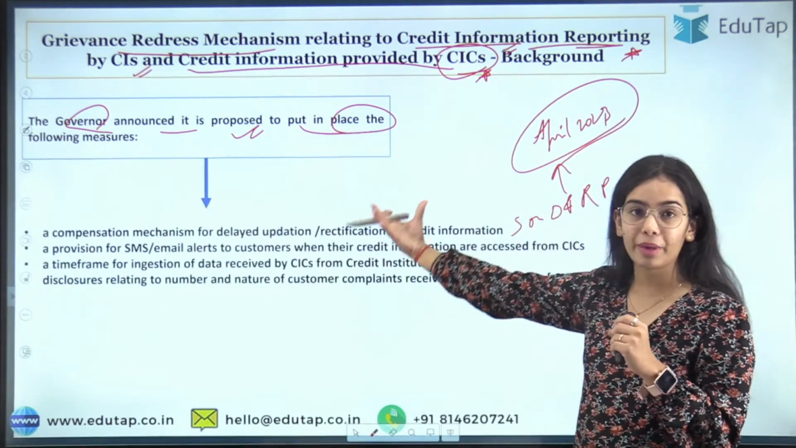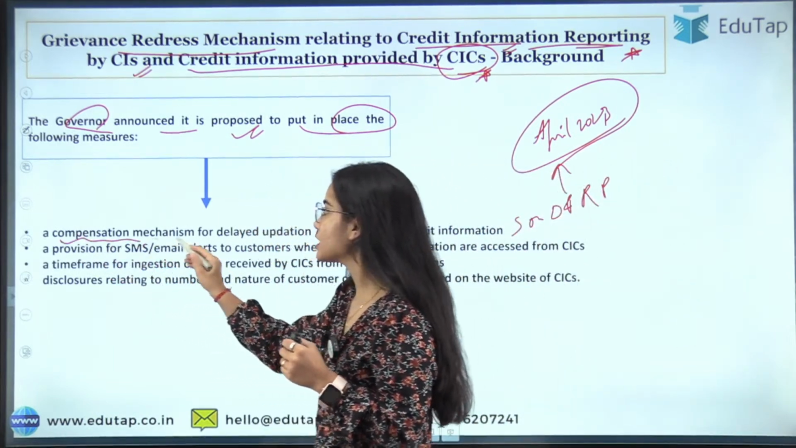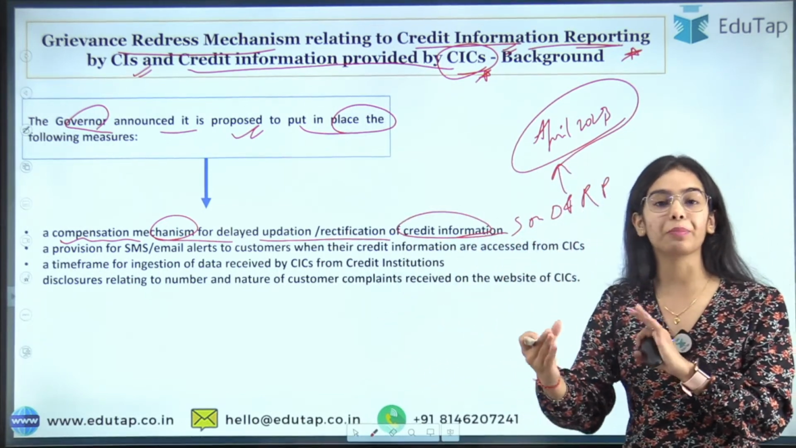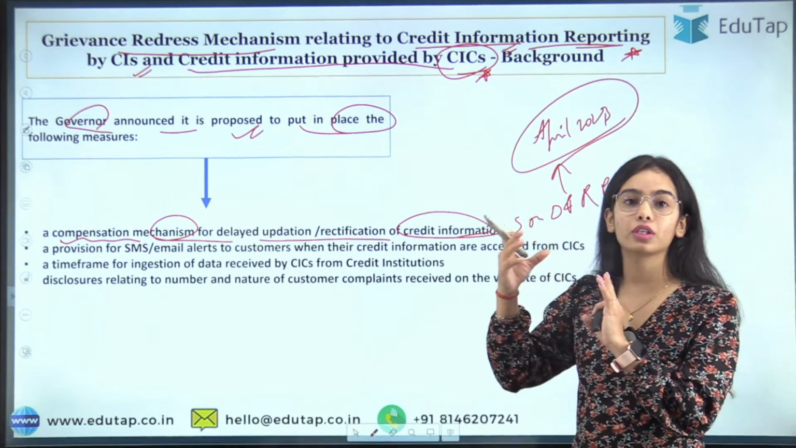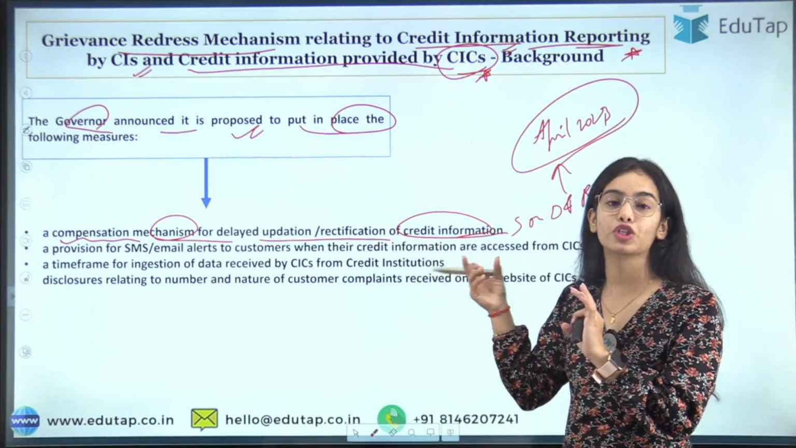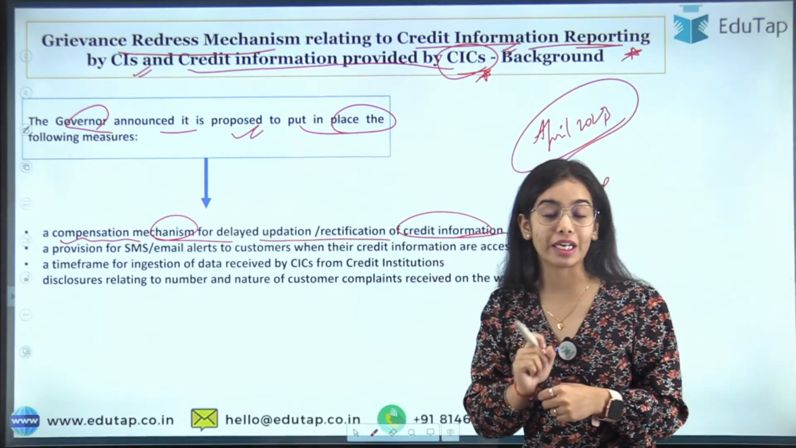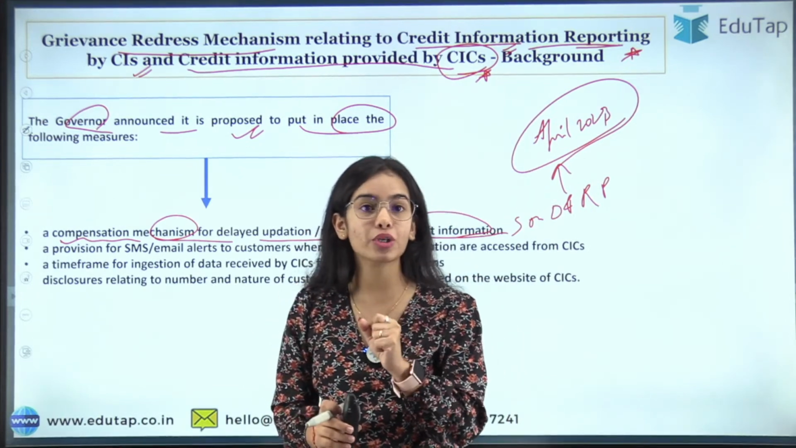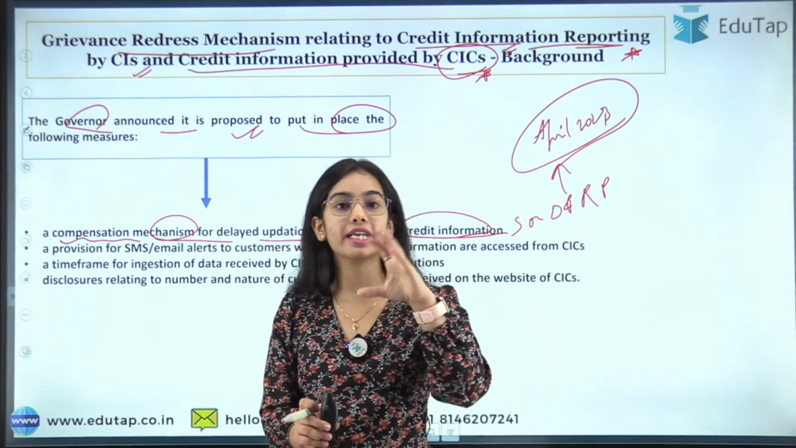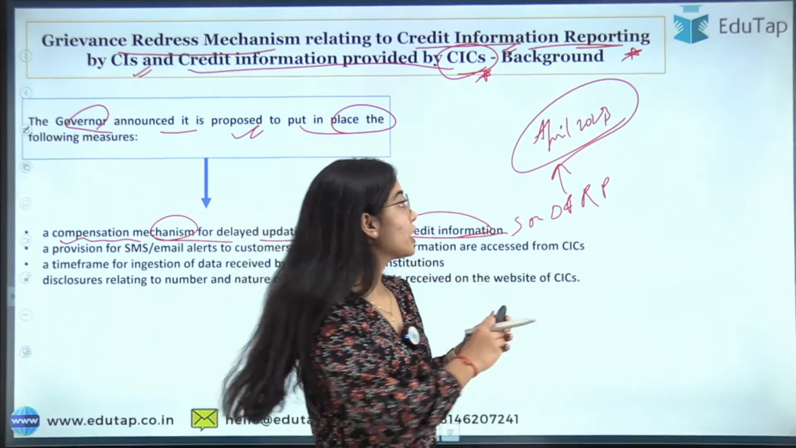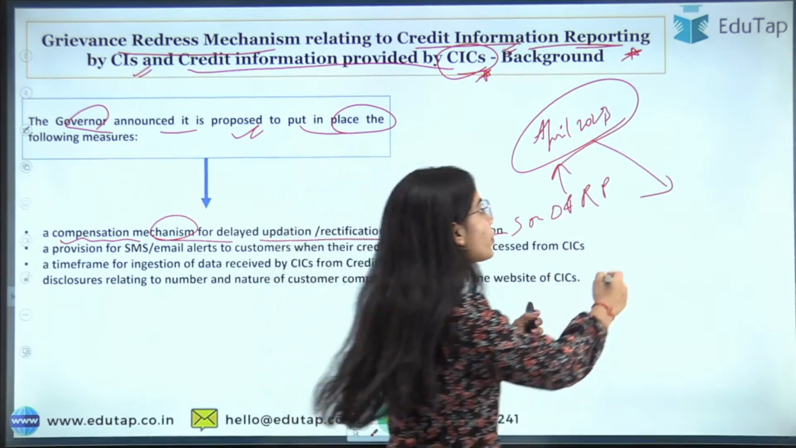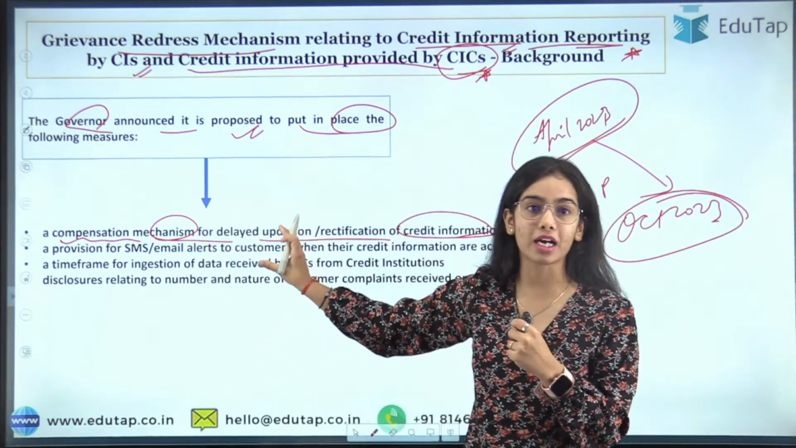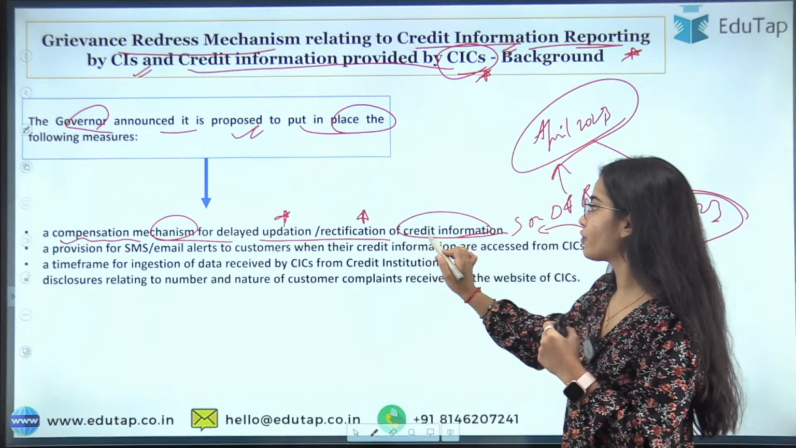So what were the measures? First of all, a compensation mechanism for the delayed updation or rectification of the credit information. So for any delay in the updation of the data and the rectification of the information, compensation has to be given. And at that time the RBI said that how much compensation, and in which time the update should happen, all of this information will be provided in a separate circular. And you can understand that this was said in April, and now in October 2023 the framework has been released for the compensation mechanism for the delayed updation or rectification of the credit information.